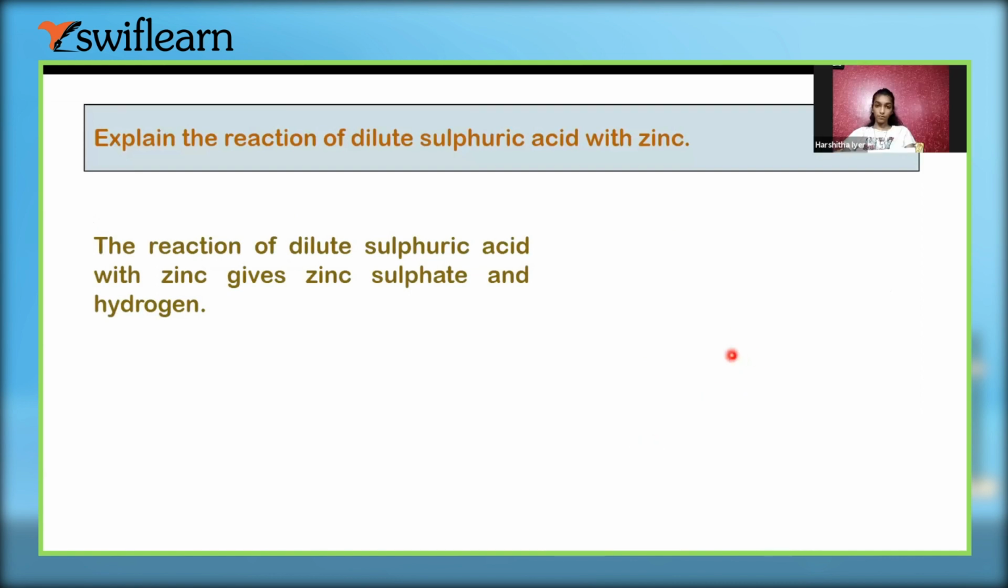Now, from here, I think you should see, because you were saying that you are facing some problem in chemical reactions, right? So let's see here once. Explain the reaction of dilute sulfuric acid with zinc.